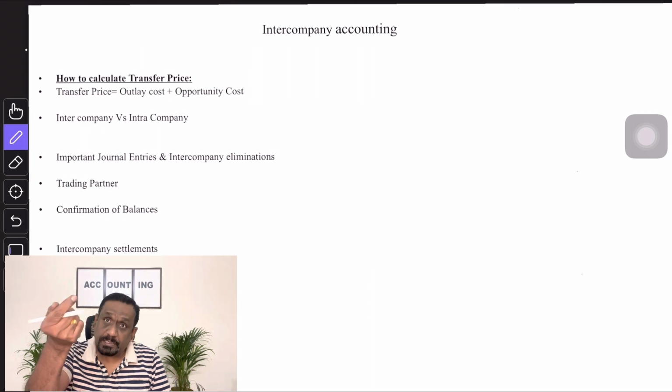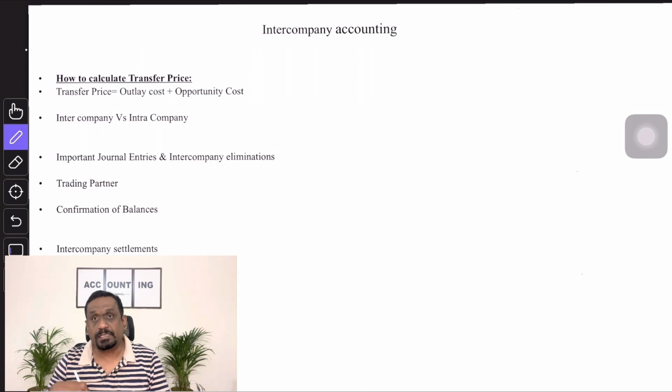Similarly, suppliers will send statements of accounts to us asking us to confirm the balances. This is just a reconciliation between suppliers and customers to make sure that the balances in our books and their books match.